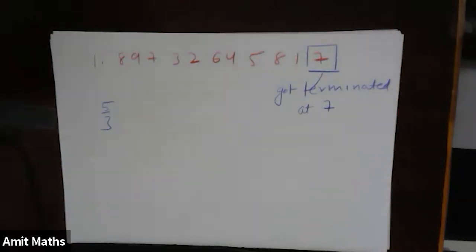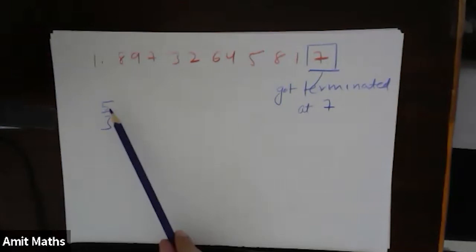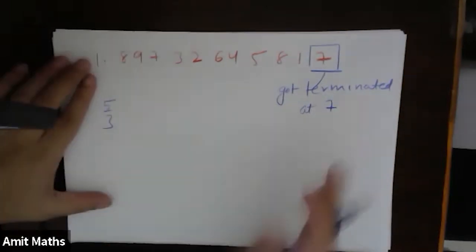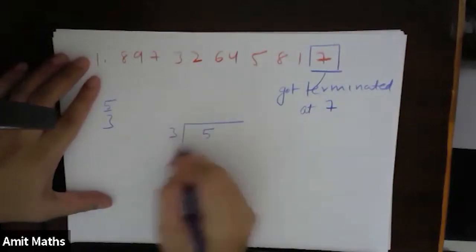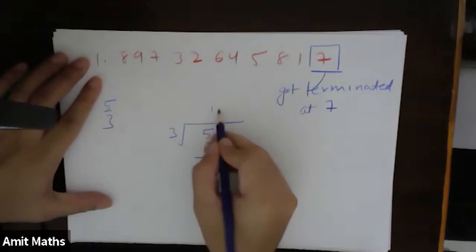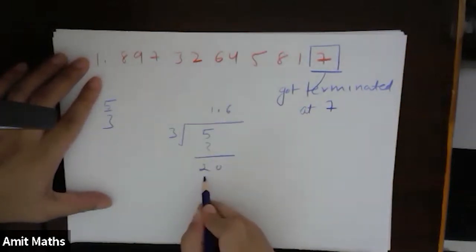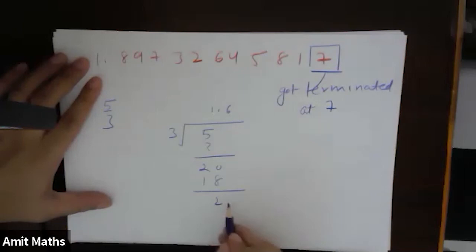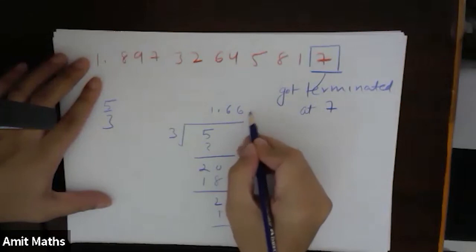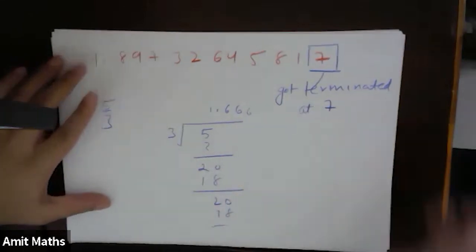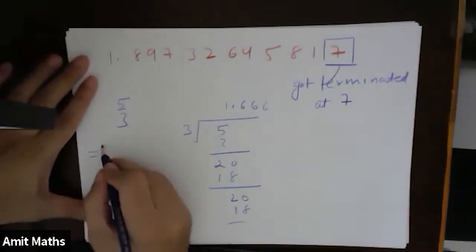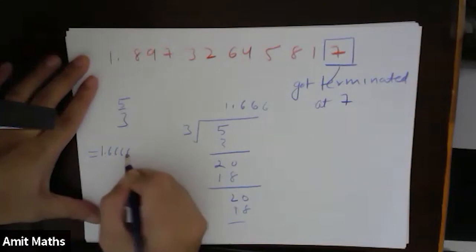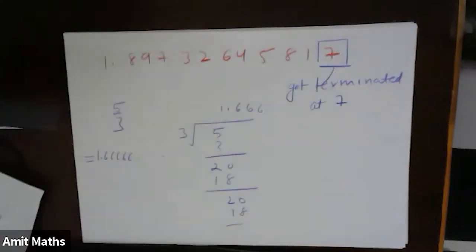I hope all of you must have realized that if you divide 5 by 3, the way which I usually do it in a very childish way is: 5 by 3, 3 ones are 3, this is 2, then 0, 6, 18, again 2, again 0, 6, again 18, and so on. So this 6 keeps on going till infinity. That means 5 by 3 can be represented as 1.66666666 and so on. Right?